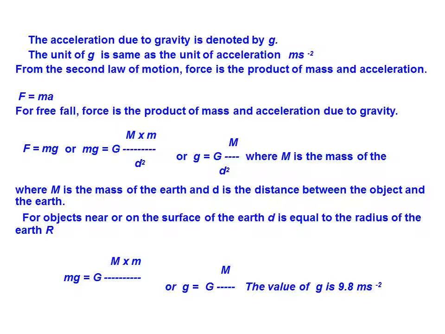Then we get small g equals G capital M by d square, where capital M is the mass of the earth, and d is the distance between the objects. For an object near or on the surface of the earth, d is equal to the radius of the earth R. So the value that we get is 9.8 meter per second square. We have to remember this value.